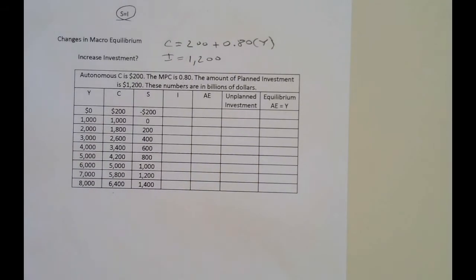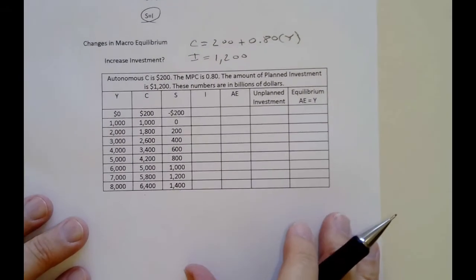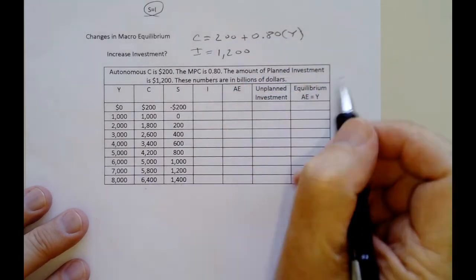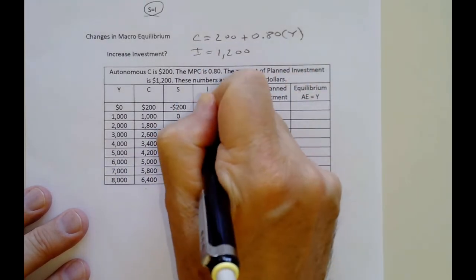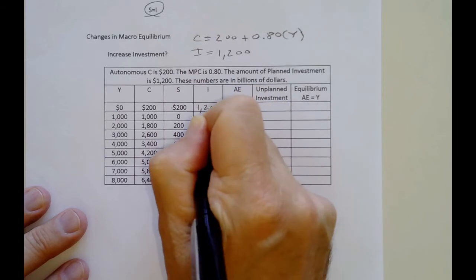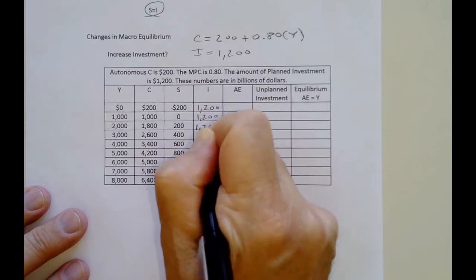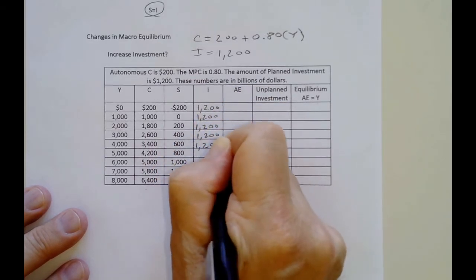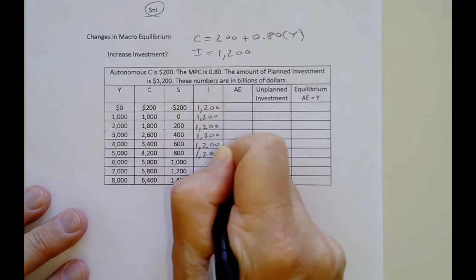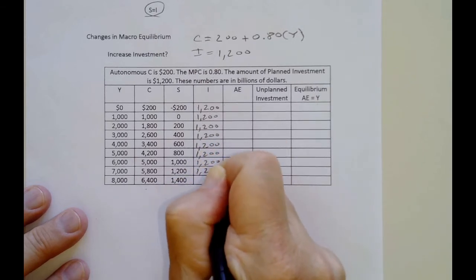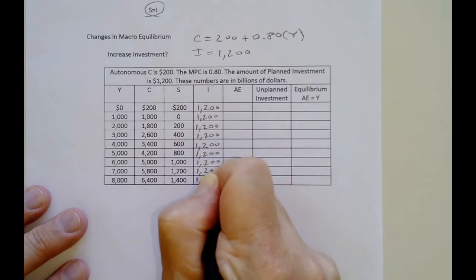Which changes investment. And so on the exam, this would be a simple change. I would just put this now to be 1,200. Again, investment is determined by the rate of interest, by animal spirits, by new technology. So it's sort of an animal of its own. Again, probably some impact on income, but not as much as income would affect consumption.